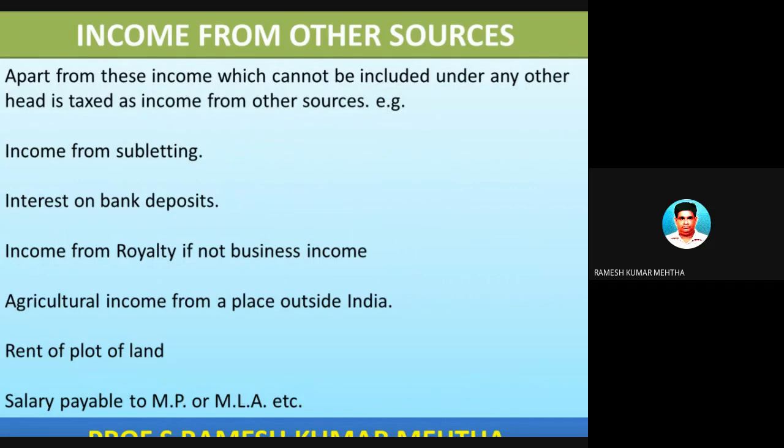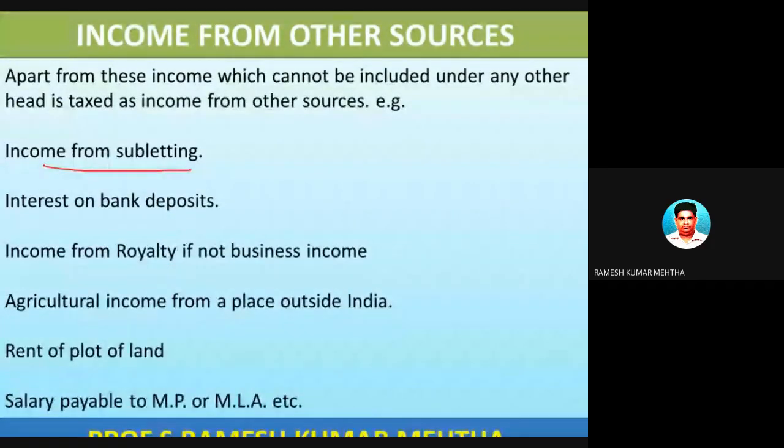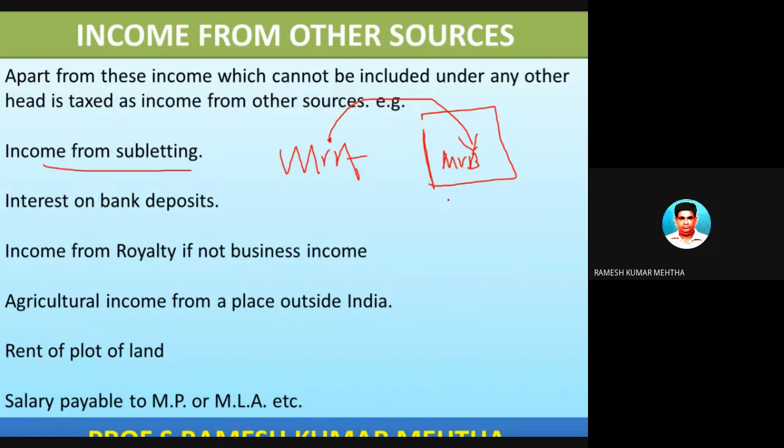So this one is income from subletting. Income from subletting means Mr. A is there and B has hired from A his house property on rent of some 50,000 rupees. So B has hired a house property for his residential purpose on a rent of 50,000 rupees. Now, this half of the house property has been sublet by B to Mr. C for 60,000 rupees, for example.